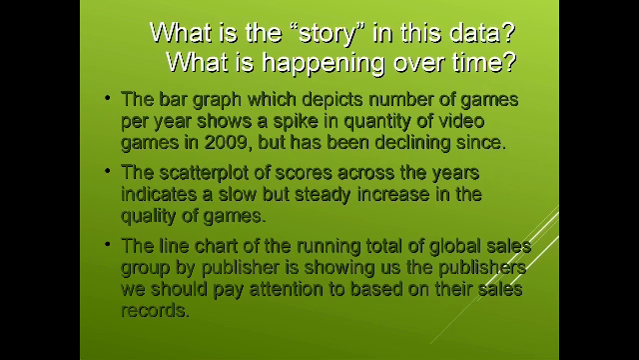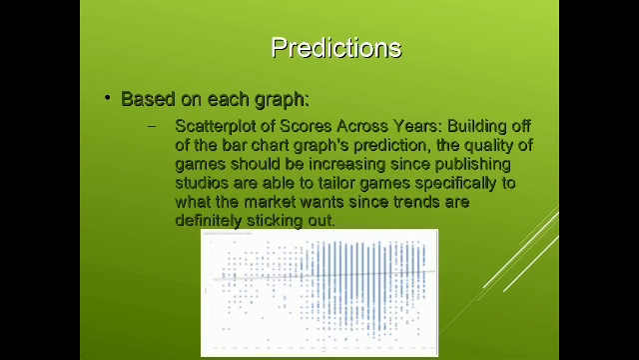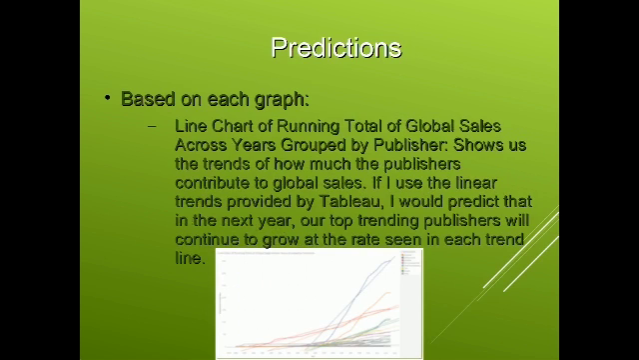So what predictions do we have? Well, let's look at each graph individually. The bar chart shows that the number of video games are declining, but I suspect that it'll start to balance out and head upwards in a positive trend, just because it doesn't make sense for video games to actually go negative in terms of production. Looking at the scatter plot, I suspect that the trend is correct and we'll continue to see quality games released. The line chart, which is grouped by publisher, will continue to show that the top publishers will remain on top. However, there may be a few publishers that could surpass other ones.